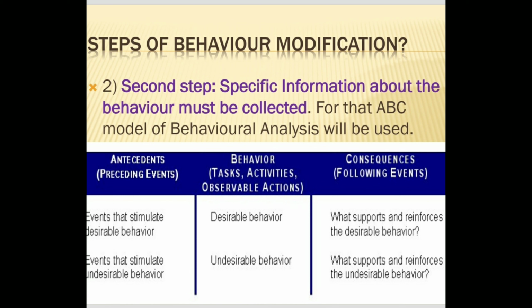Second step of behavior modification is that specific information about the behavior must be collected. You have to focus not on general information, you have to focus on the specific information why a child is having such behavior. So for that we basically use the ABC model of behavior analysis. So what is the ABC model? A stands for antecedent, B stands for behavior, and C stands for consequences. So the ABC model of behavioral analysis is basically a functional analysis.